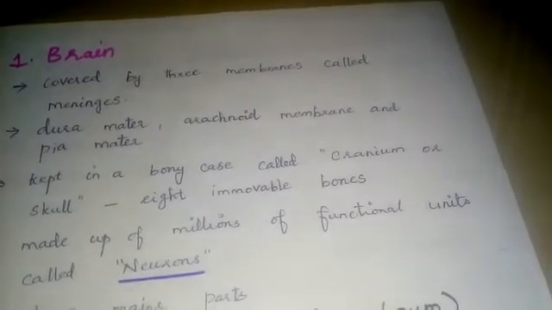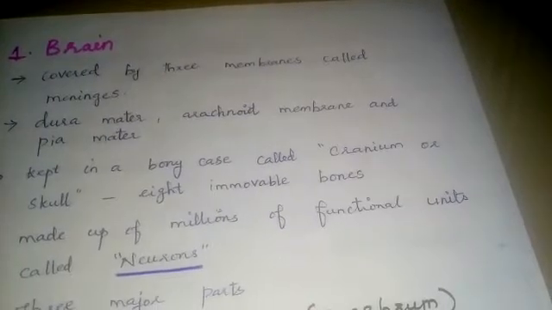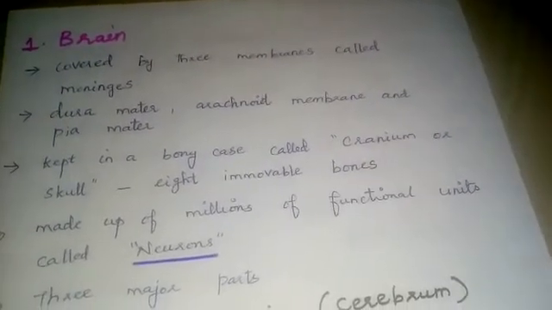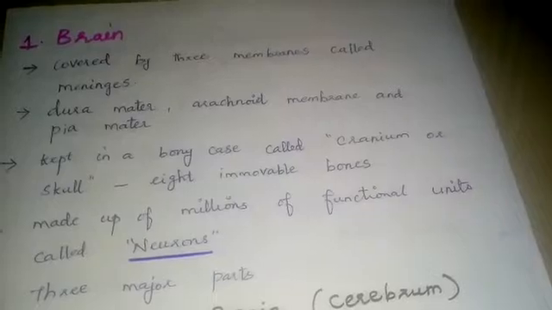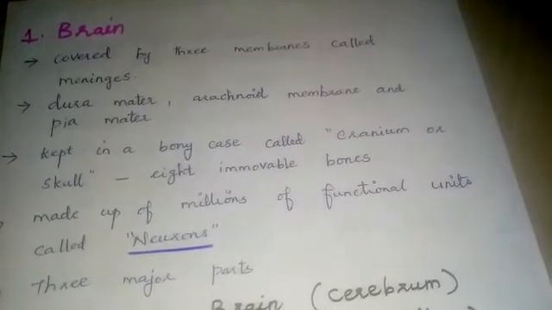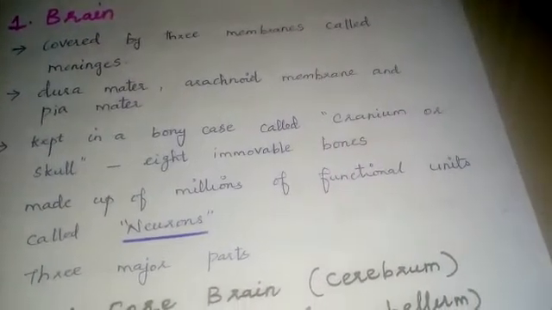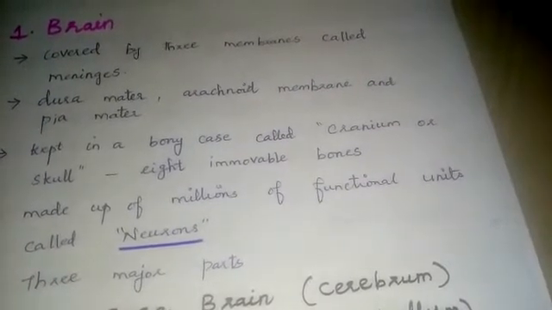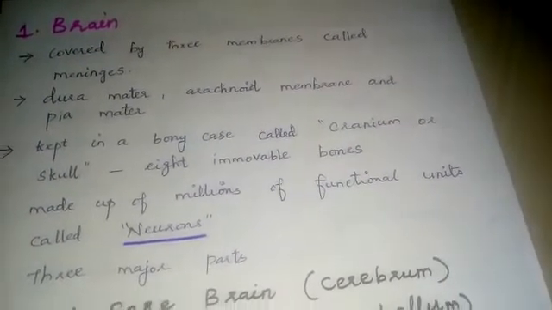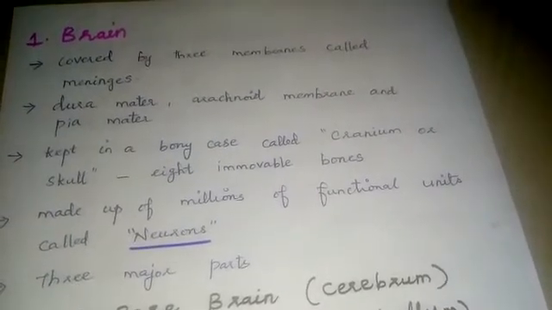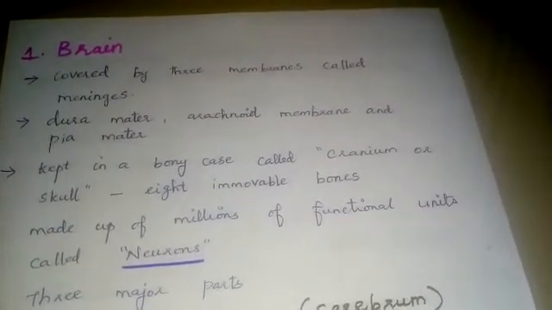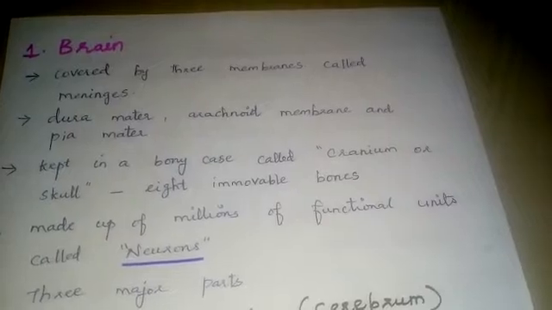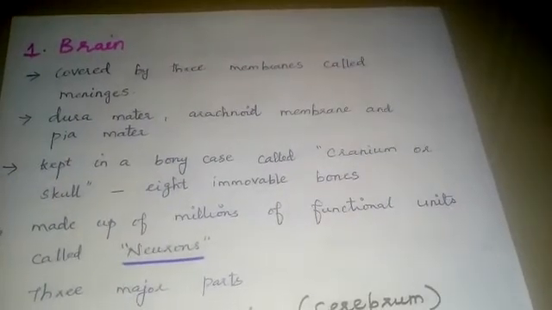What are the three meninges? They are dura mater, arachnoid membrane and pia mater. Let us see one by one. What are the three meninges? Dura mater, arachnoid membrane and pia mater.